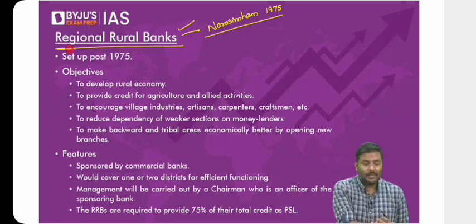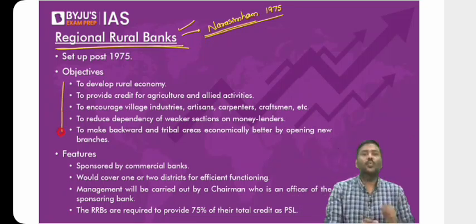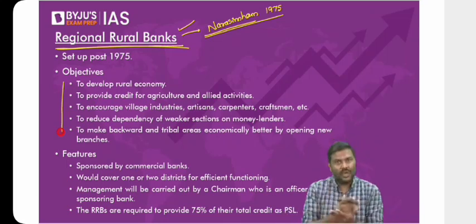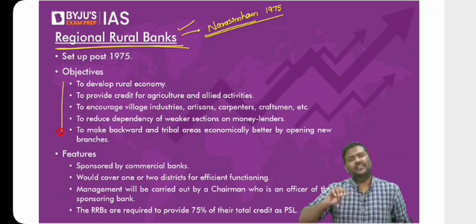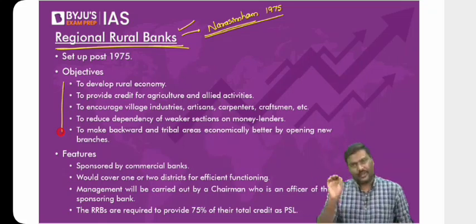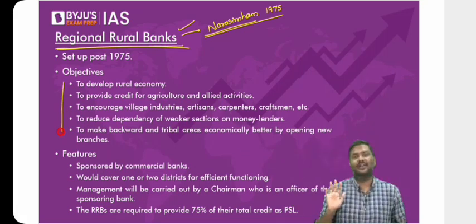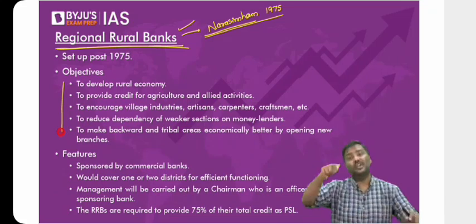So regional rural banks as a model was proposed by the Narsimham Committee. Why was it proposed? These are the reasons. One, the rural part of India has a lot of farmers dependent on agriculture. Even today, around 49% of the working population is in the agriculture sector. So the rural population is mainly dependent on agriculture. They find it very, very difficult to get loans from banks and institutions. For one reason, these are not present in rural India. If they are present, there are more problems, which I'll tell you when I discuss the agriculture sector. But first and foremost, these institutions are not there in rural India.